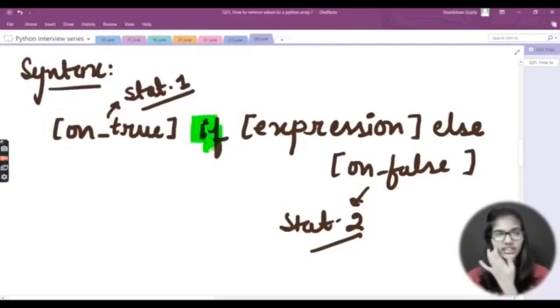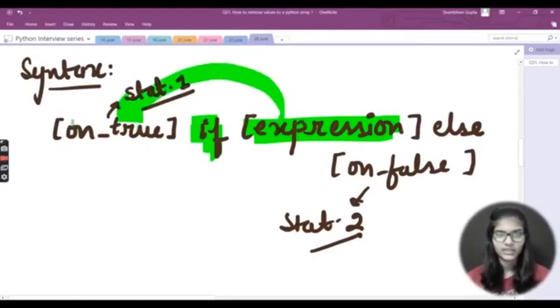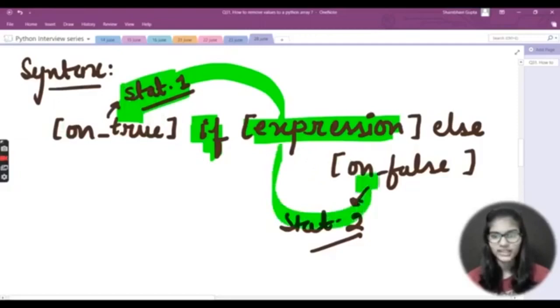My conditions go like this. My first condition is if: if the expression which we have written inside is true, then this part will be executed, that is on_true, my statement number 1. Otherwise, if this condition is not true, then the on_false statement, my statement 2, will be executed.